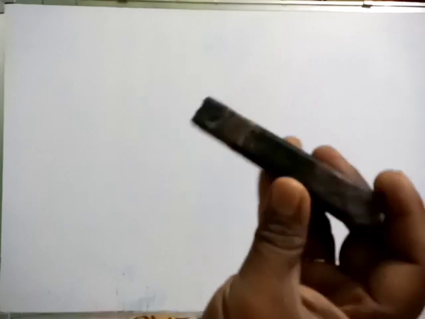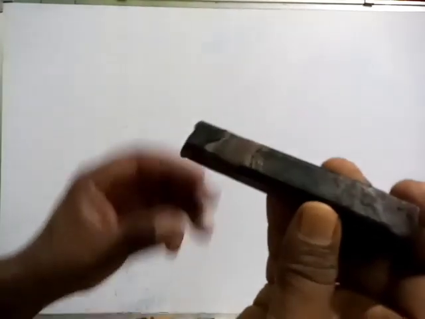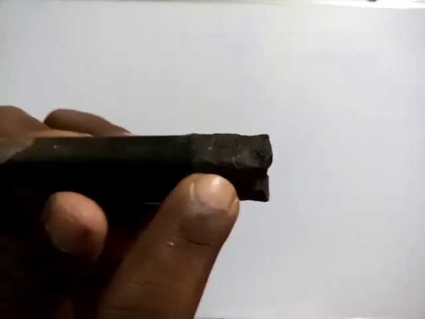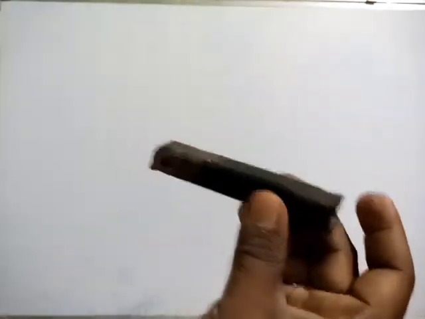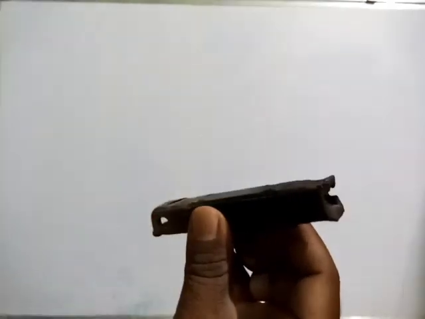It is a metal object made of iron. Here you can observe some rust. Is it or not? See how it is rusted. What is the cause of this rusting of iron? That is our topic today. We are going to discuss the rusting of iron.